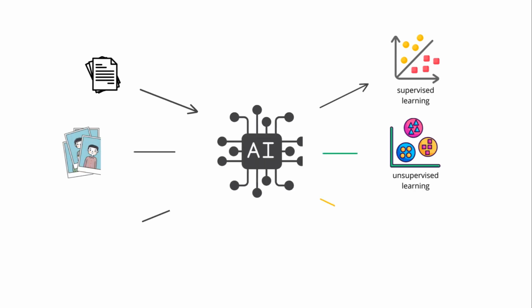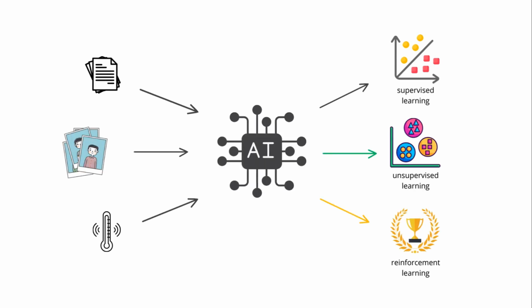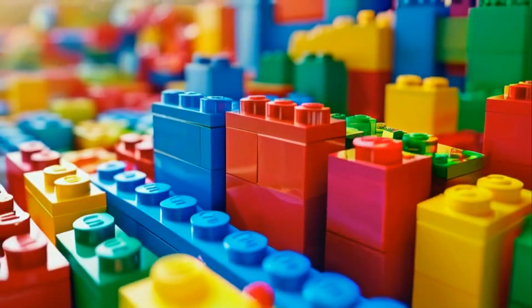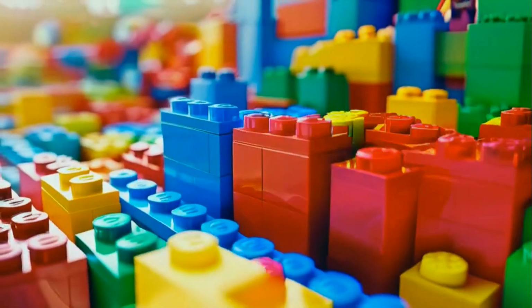To recap, today we've learned about the three main methods AI uses to learn from data: supervised, unsupervised, and reinforcement learning. Understanding these methods gives you a glimpse into the inner workings of AI systems and how they improve over time. In our next video, we'll dive into some of the most popular AI tools and platforms that use these learning methods and how you can experiment with them.